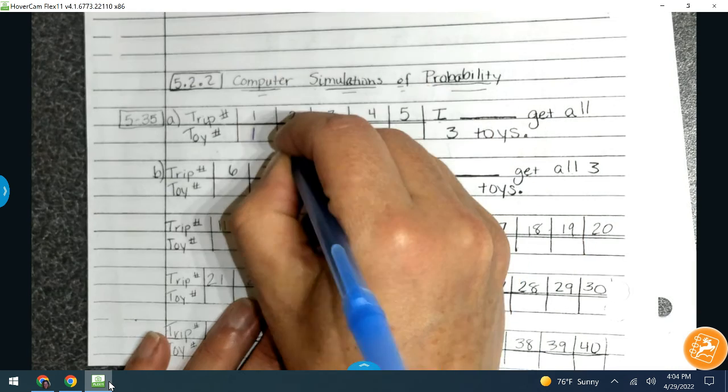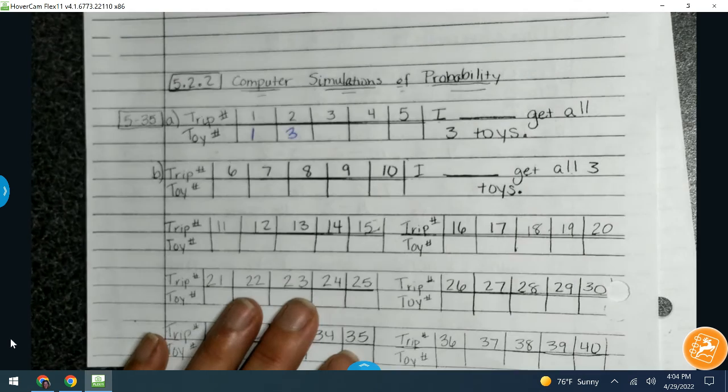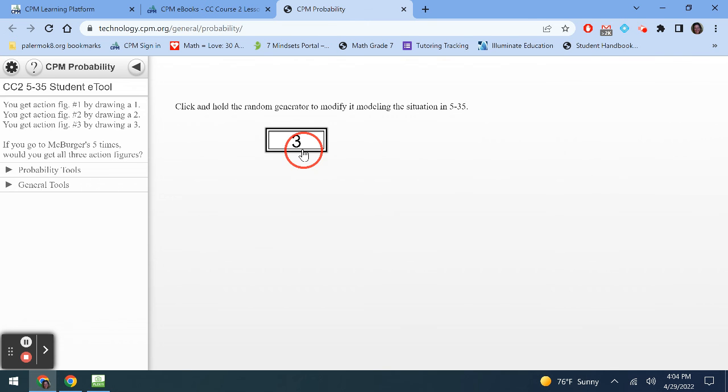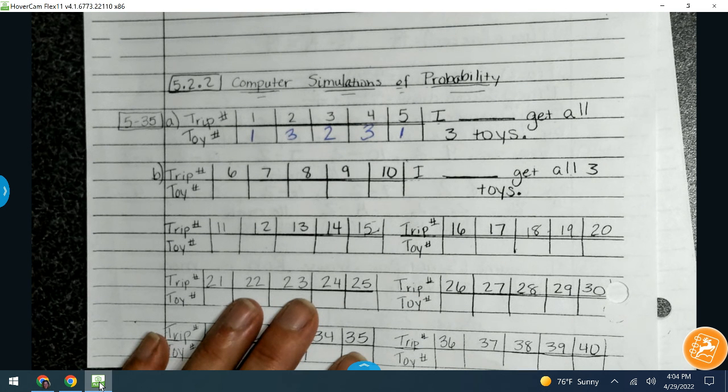So trip number 2, we got action figure number 3. 2. I'm going to write 2 as my third trip. 3 as my fourth trip. And 1 as my fifth trip. So that's what I have.